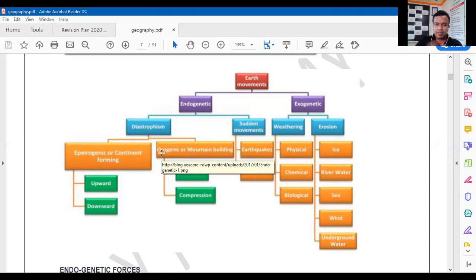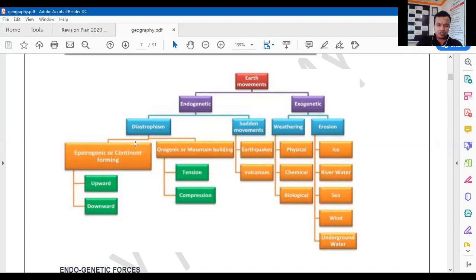So in orogenic movements, the movements are along, parallel to the surface of the earth. While the epiorogenic movements are either upward or downward, along the radius of the earth, and that is why they are called upward movement or downward movement.